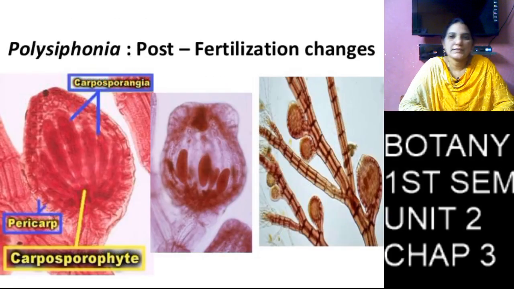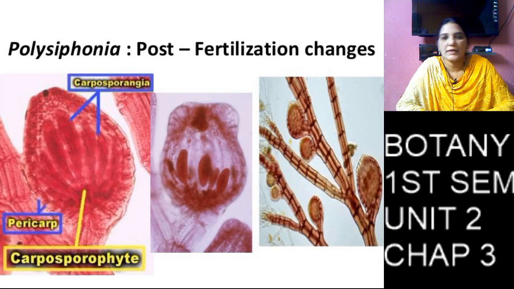So I tell you once again, the zygote undergoes mitosis division, and it divides from 2 to 4, 4 to 8, 8 to 16, up to the formation of the cystocarp.